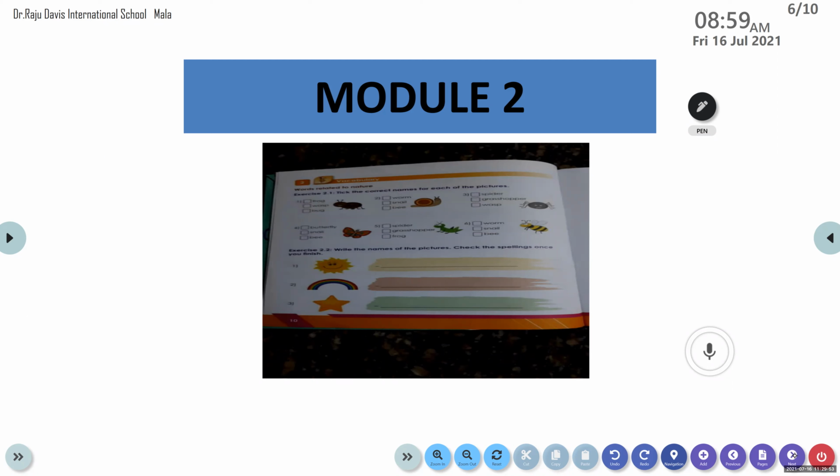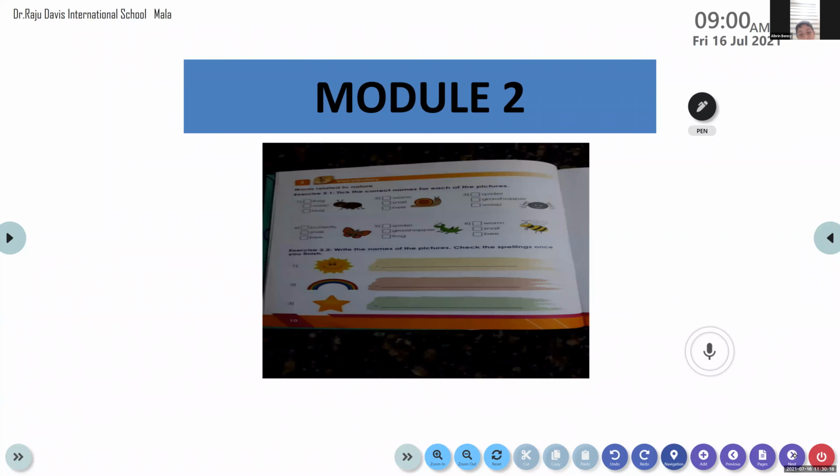Then the third one, bug, B-U-G. Okay, now look at the image and tell me, what is it? A bug means an insect. Insects are also called bugs. Understood, my dear students?